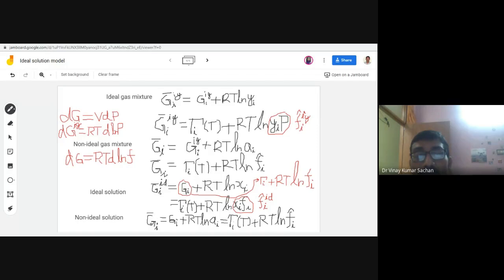Okay, so Gi bar minus Gi bar ID, you can make it as excess property, and you can subtract these two equations. So this tau t and tau t will get cancelled. RT ln Xi Fi and RT ln Fi cap.